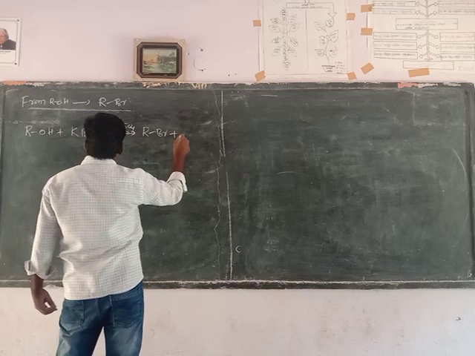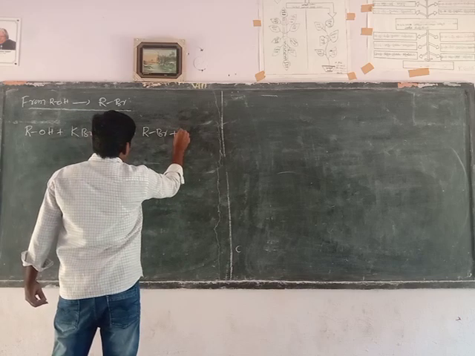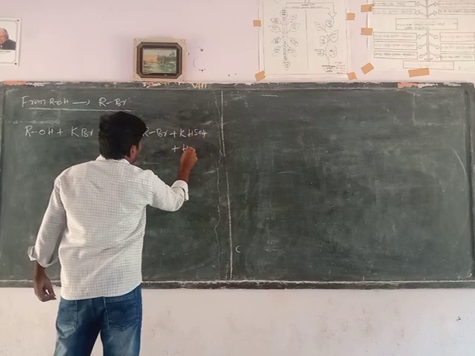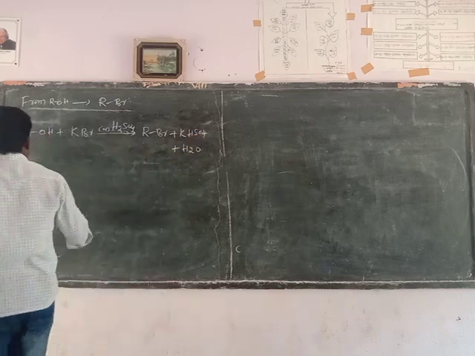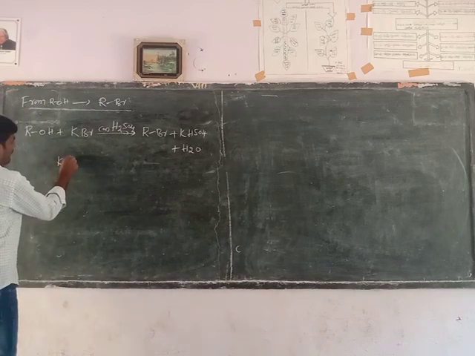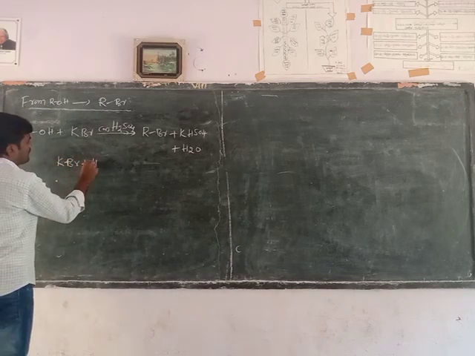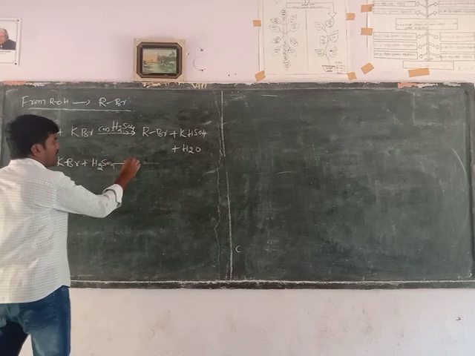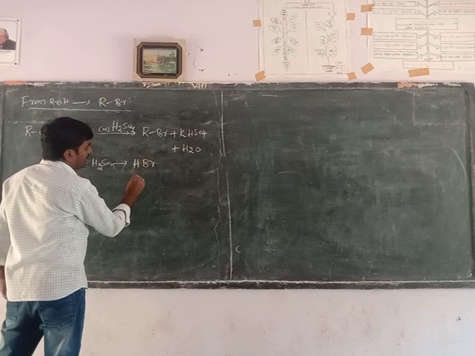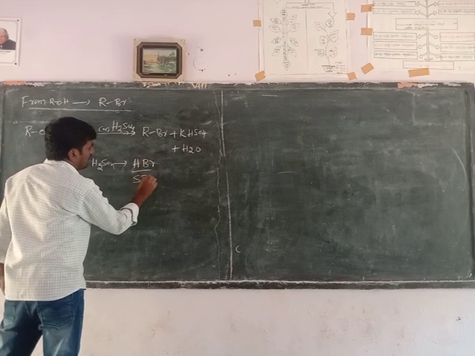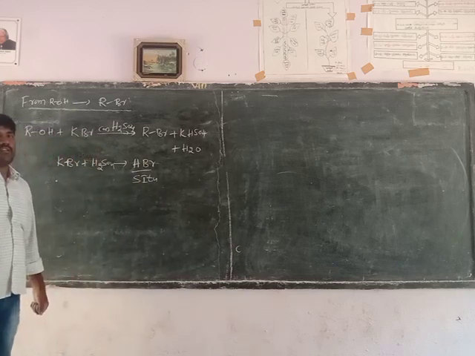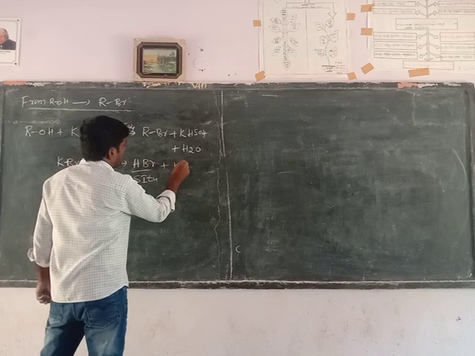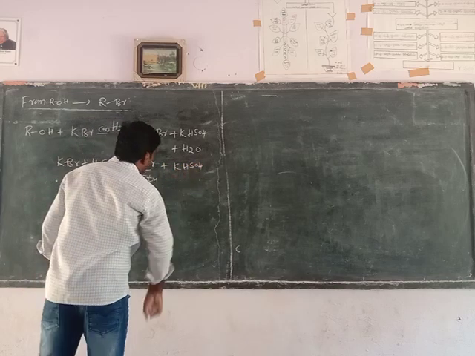plus potassium hydrogen sulfate plus water molecule will form. In this reaction, potassium bromide plus concentrated sulfuric acid both react with each other to form hydrogen bromide. This is generated in the middle of the reaction, and it helps to complete the reaction. KHSO4, potassium hydrogen sulfate, will form.